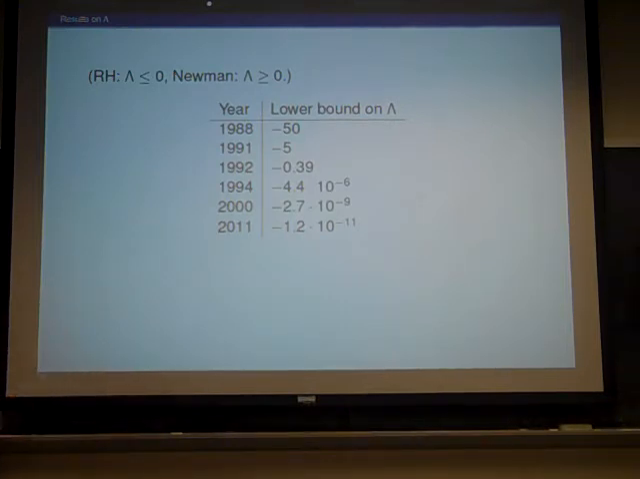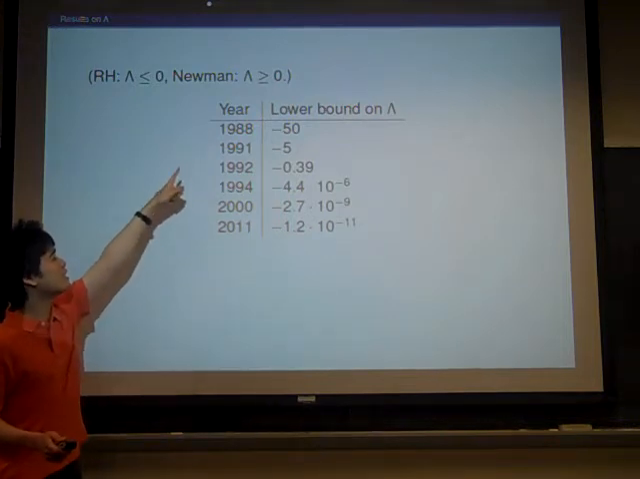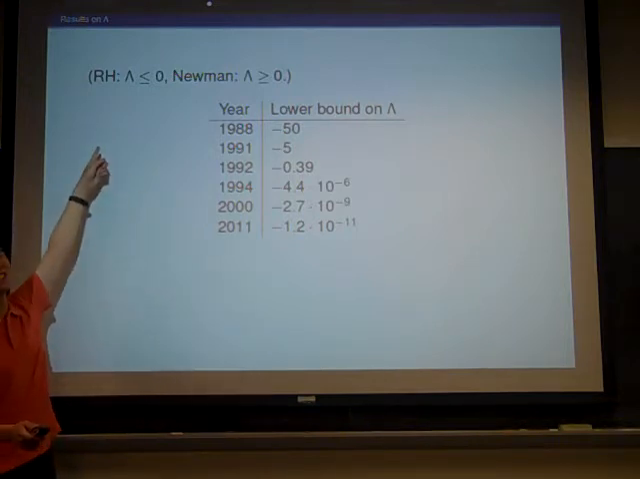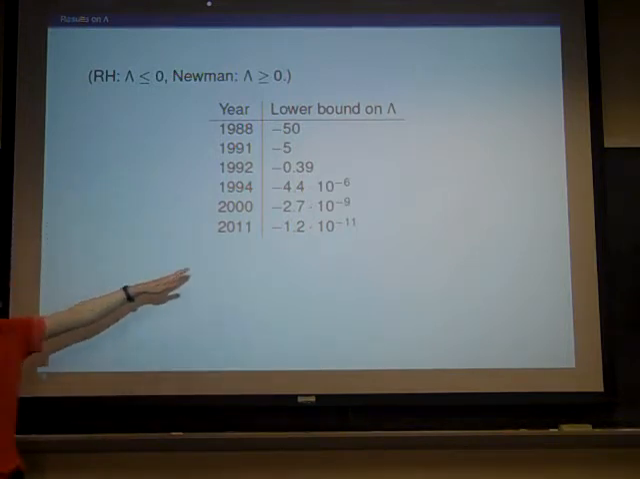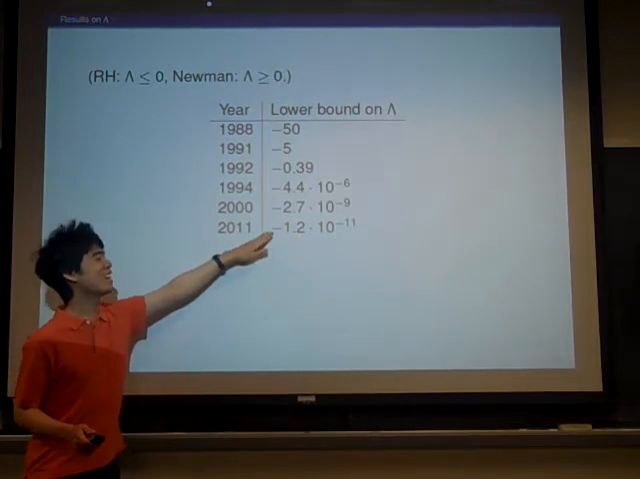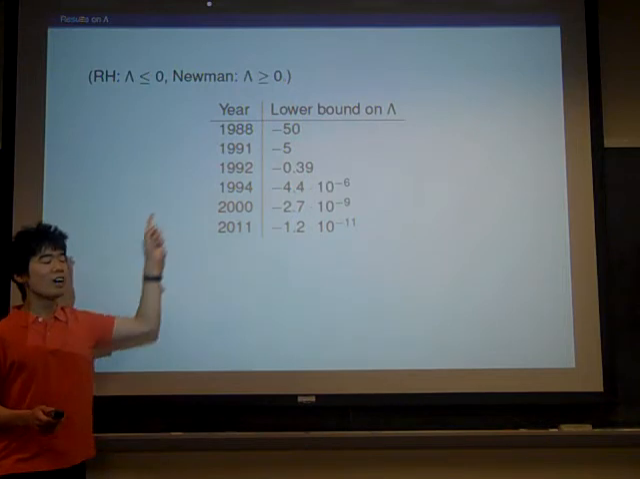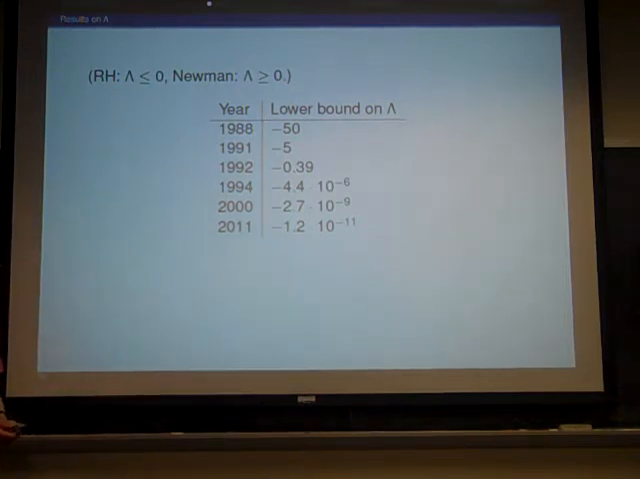So people have been able to compute lower bounds for lambda. So recall that a lower bound of 0 would prove the Newman's conjecture. A positive lower bound would disprove the Riemann hypothesis. So luckily all of these have been negative, and they've been getting closer and closer to 0. Notice that in 1994, the bound was significantly improved.